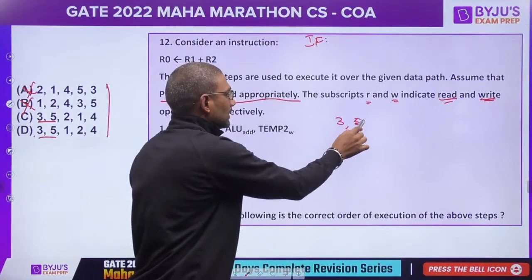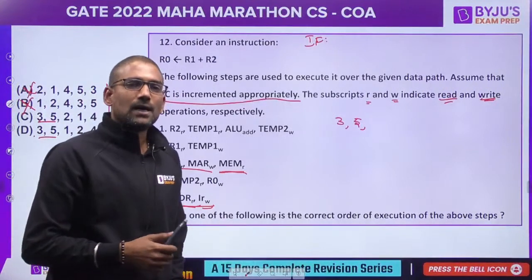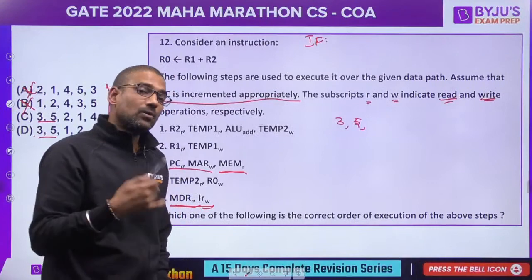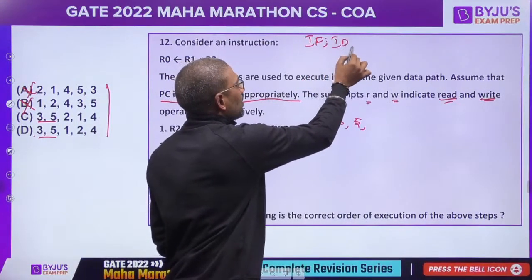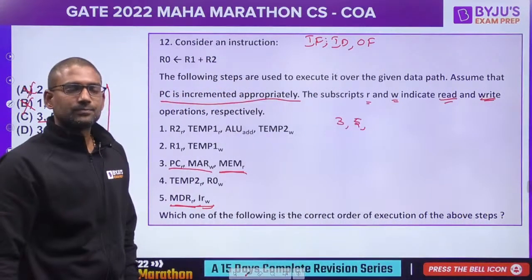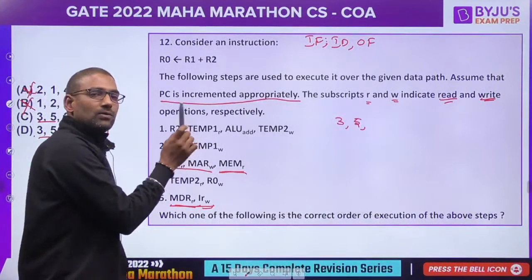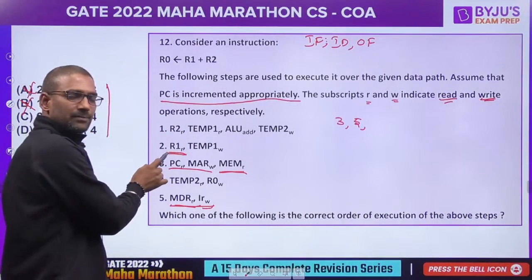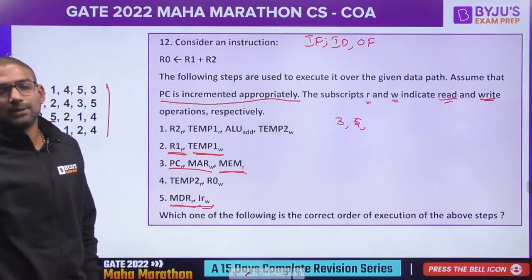Okay, then now the instruction is in the instruction register. Assume decoding is done. Now what is the next phase? Operand fetch. Fetch the operand. See here, first operand I am fetching from register R1 and storing in the temp.